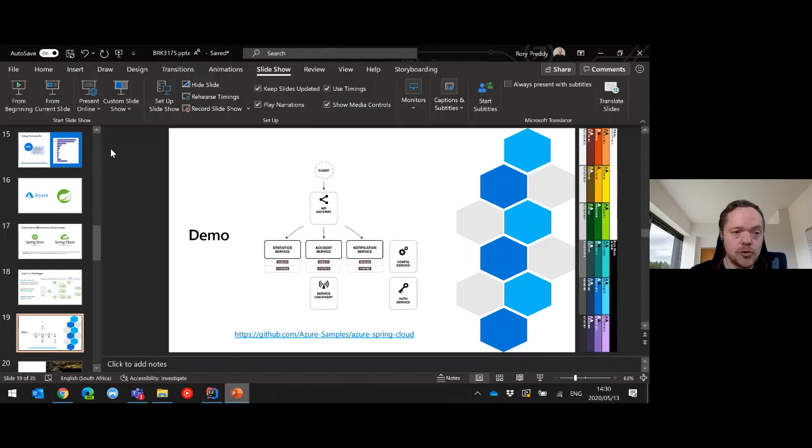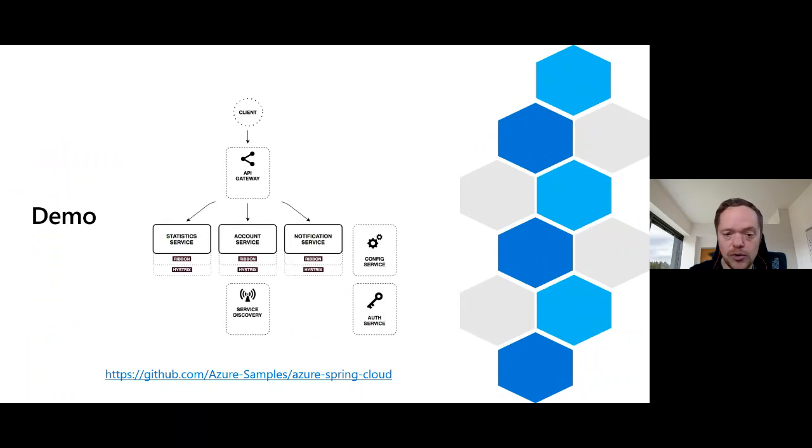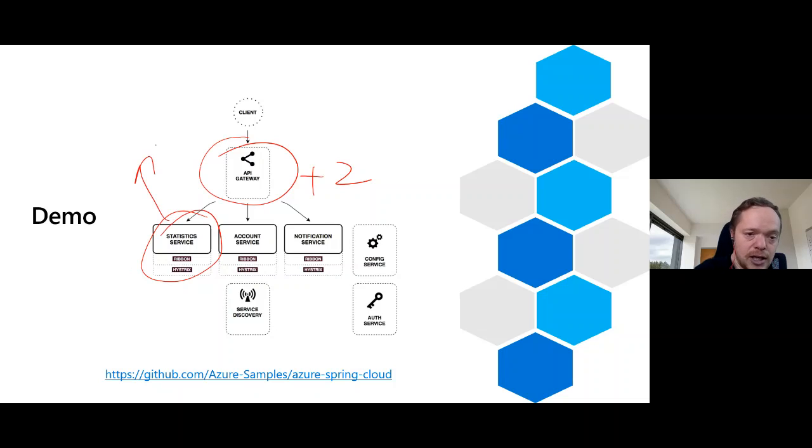So let's go back into our demo that we had here. So from the current slide, I showed you here what we did. So API gateway, and we scaled that for another 2 CPUs. We didn't have the statistic service, but you can actually put messages and statistics to a service bus. We did have monitoring on all of these services, and that's built into Azure.